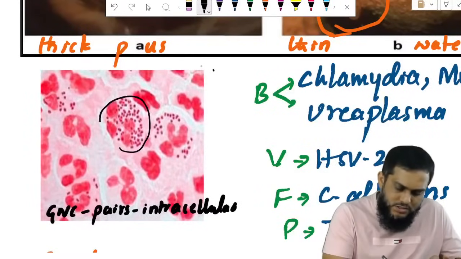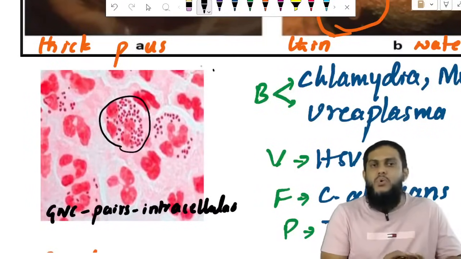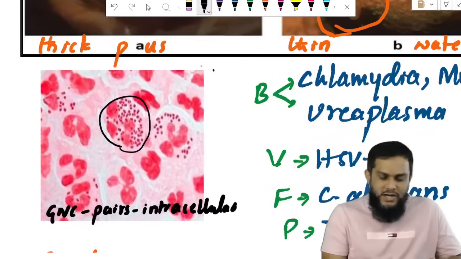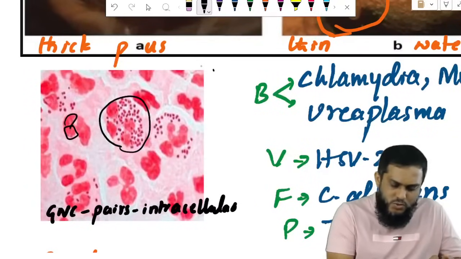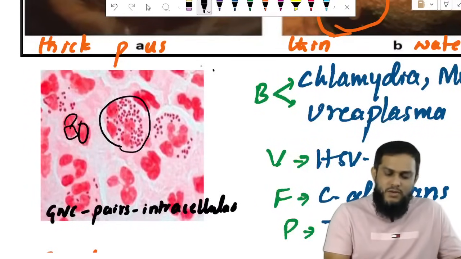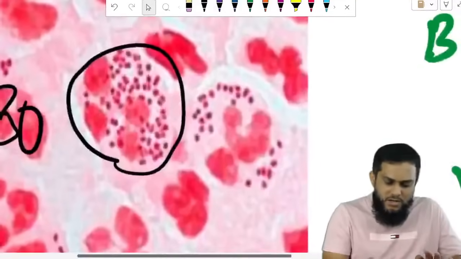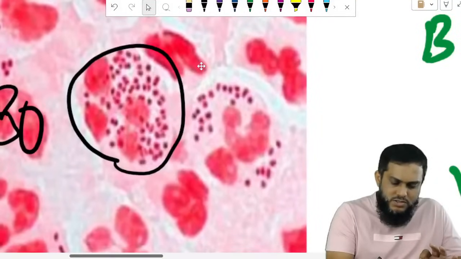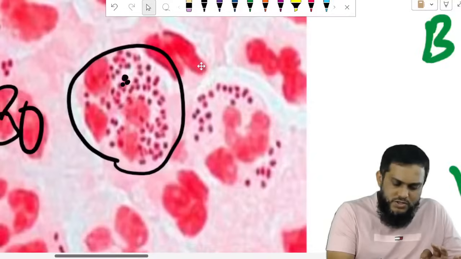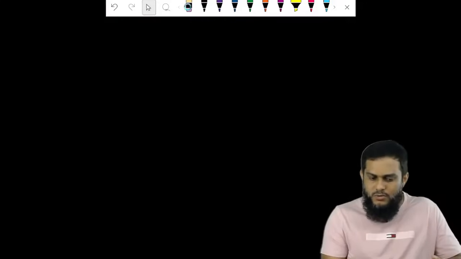These are pus cells containing gram-negative cocci in pairs inside, and these big pink structures are nuclei of neutrophils. These dark dots are the gram-negative cocci in pairs.